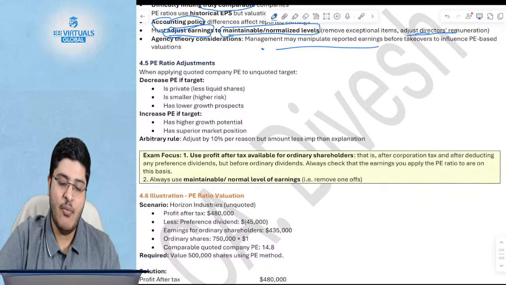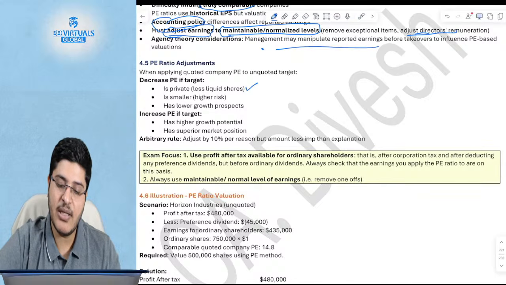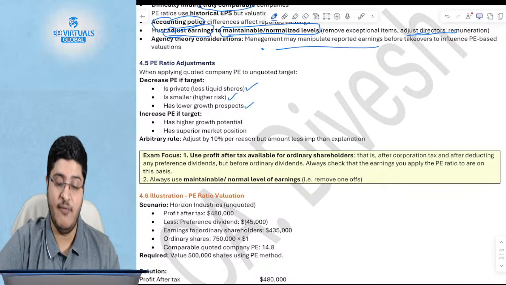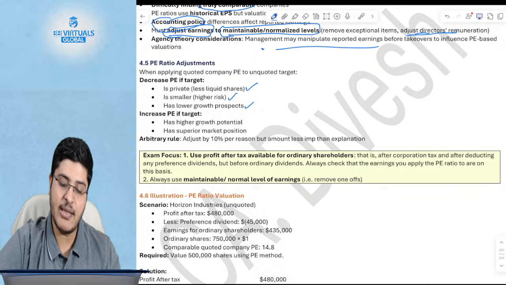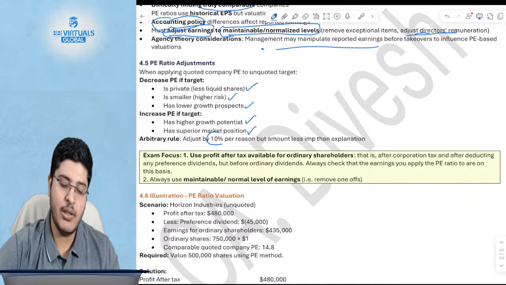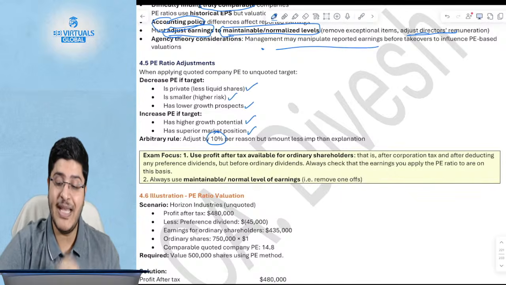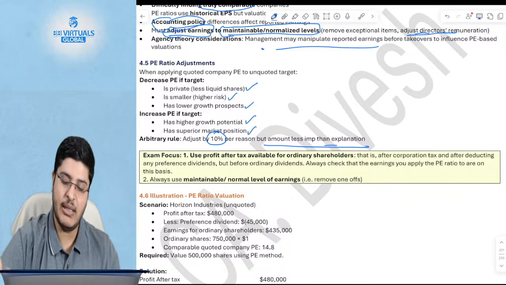What do you do? You will reduce the PE if the company is unquoted or private. If it is a smaller company, it's a higher risk, so you will reduce. If it has lower growth, you will reduce the PE versus the comparable. But if it has a higher growth potential, if it has a superior market position, you will increase. Per reason, you will put 10%. This is arbitrary. There is no right answer, but the explanation is more important. This amount is less important than the explanation.